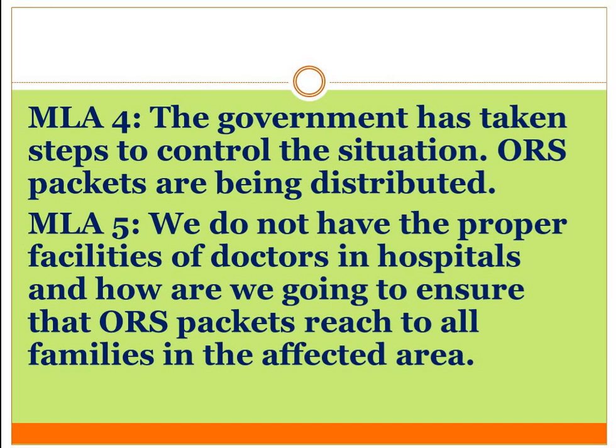Again, one member from the opposition party is asking that we do not have proper facilities in the hospital, and how can we make sure that the packets you are distributing go to the families that are really affected by the disease? So what is the criteria for that?